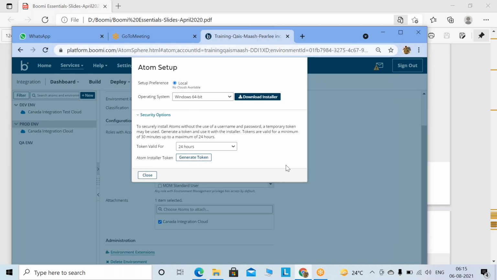So this Atom you need to install on your systems. Okay, so you have to install it. I'm giving the presenter access. You can share your screen, right? And then you can start doing that. I've given the presenter access, you can share your screen. Sure.